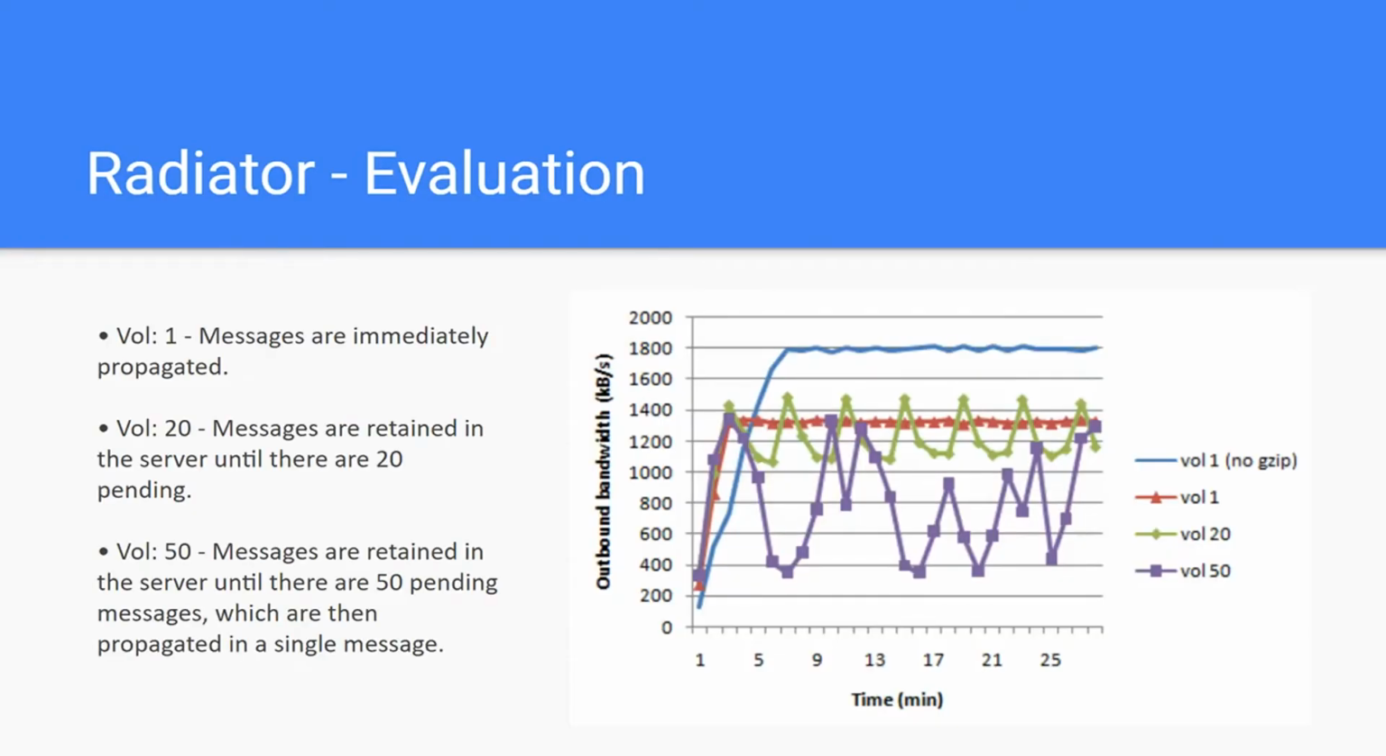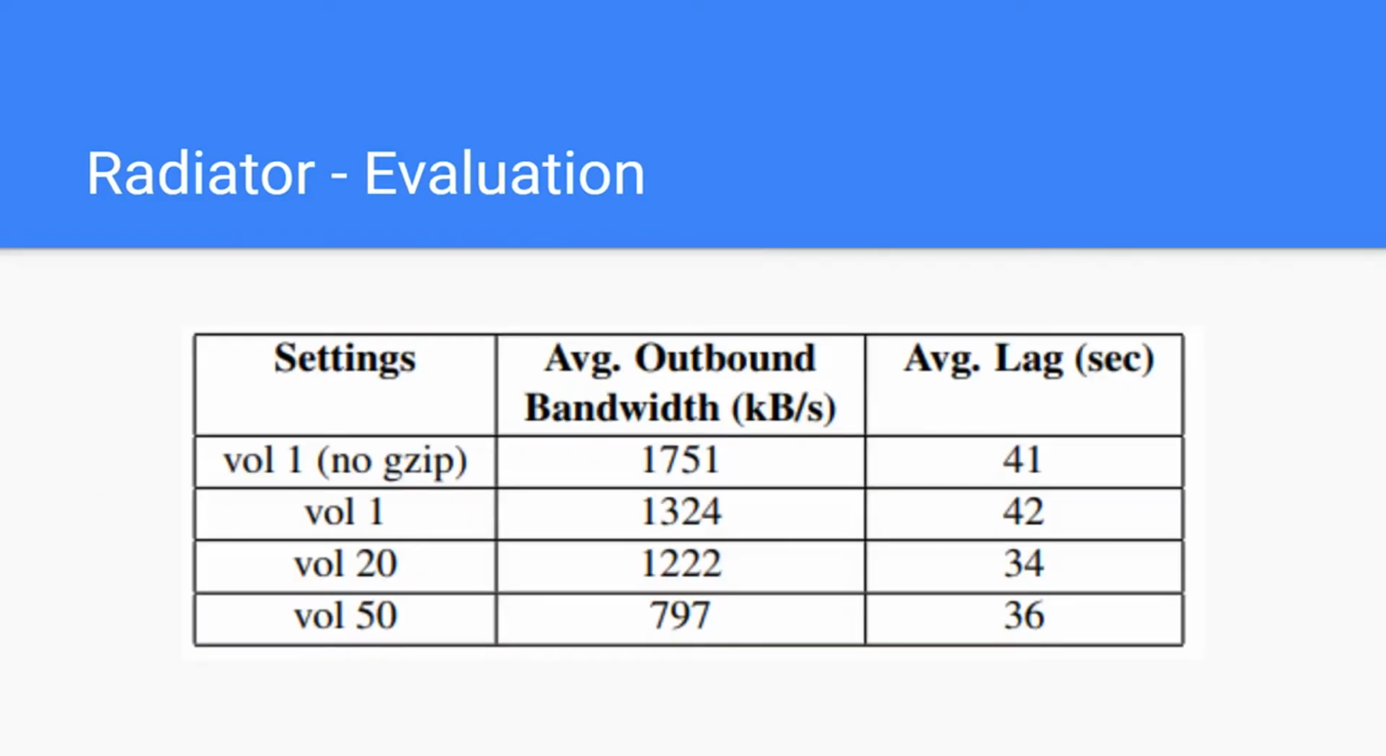In this slide, we can clearly see how the aggregability function value affects the outbound bandwidth. We can clearly see that the more messages are retained before being sent, the lower the outbound bandwidth is. Not only does the average outbound bandwidth decrease with the increase of aggregated messages, but also the average lag decreases, which is pretty good.